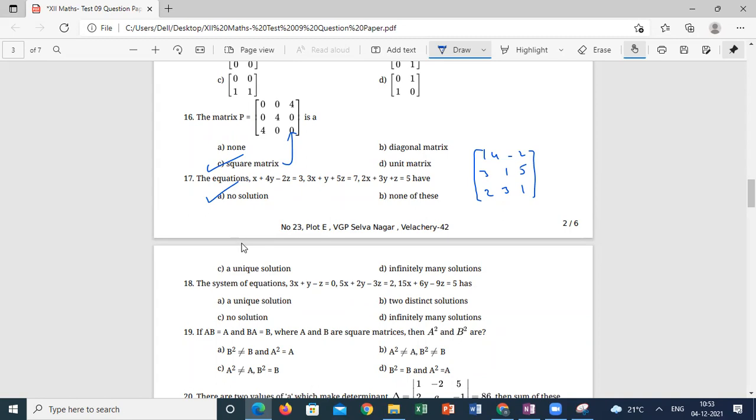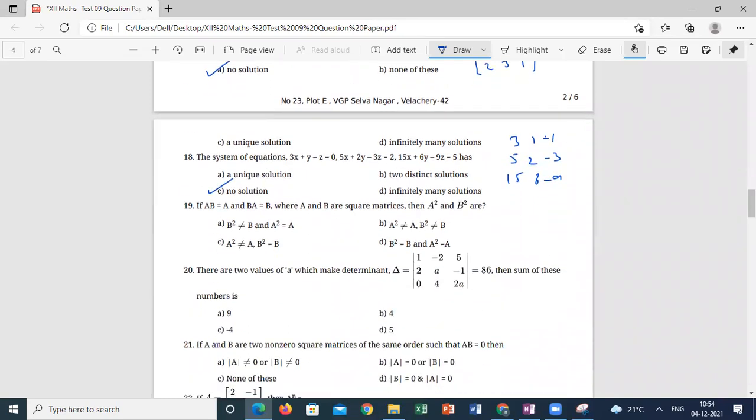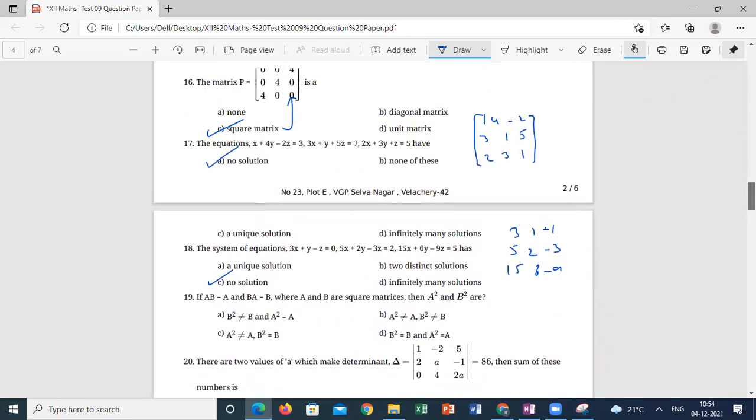Question number 18 is the same method. 3, 1, minus 1, 5, 2, minus 3, 15, 6, minus 9. Calculate the determinant. After calculation, the determinant is 0. So 0 means no solution. Sir, for the 17th one, the determinant is not 0, sir. Yes, sir. It's not 0, sir.